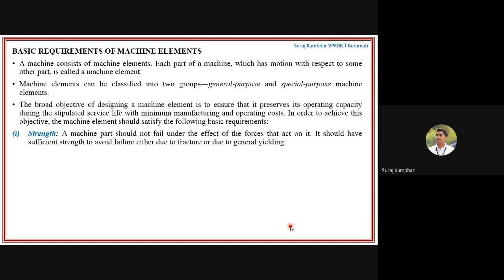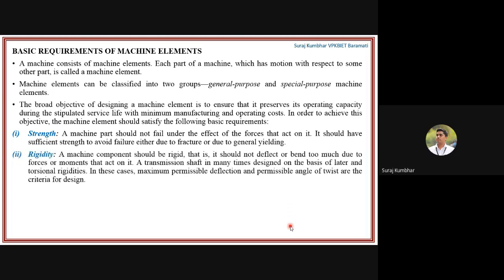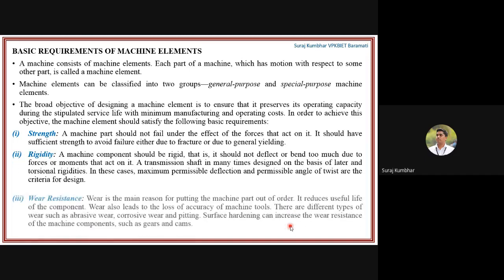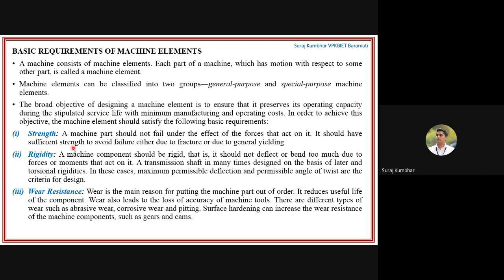So the machine element should satisfy the following requirements. That is, it should have good strength, it should have proper rigidity, and it should also be wear resistant. Okay, so these three properties that particular machine element should have, so that your machine will withstand any fluctuating load or impact coming onto that particular machine.